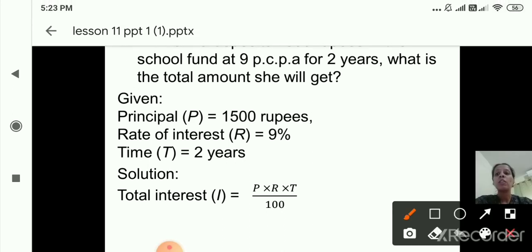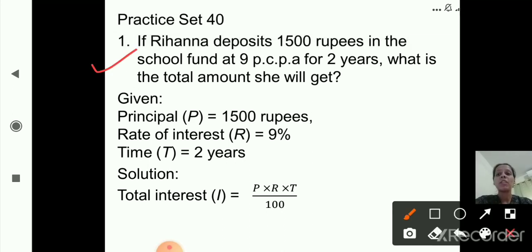Now here in the question, first we will write down what is given. If Rihanna deposits, the total amount of money which is deposited is the principal. So P is equal to 1500 rupees in the school fund at 9% per annum. So the rate of interest R is equal to 9% per annum, for 2 years. Now what is the time period? It is given as 2 years. So time T is equal to 2 years.